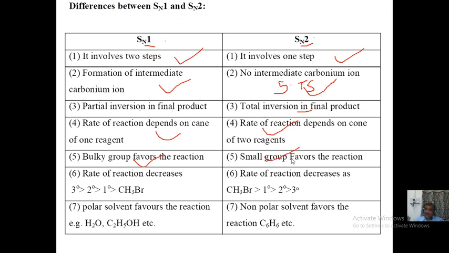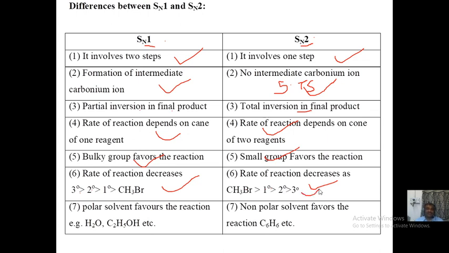Why? Because in the first step itself, OH minus has to reach the central carbon atom, and if the central carbon atom is surrounded by big groups, then OH minus cannot approach the central carbon atom. Therefore, small groups like hydrogen, as in methyl bromide, favor SN2, friend. The rate of reaction for SN1 decreases as tertiary, secondary, primary and methyl bromide. For SN2, the rate of reaction decreases exactly opposite: methyl bromide is fastest, then primary, secondary, and the least is tertiary butyl bromide, friend.